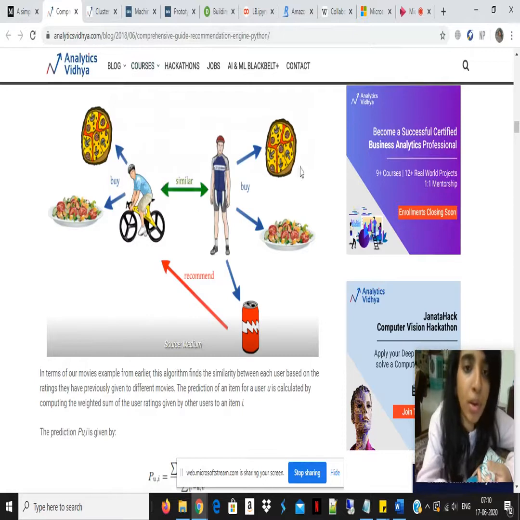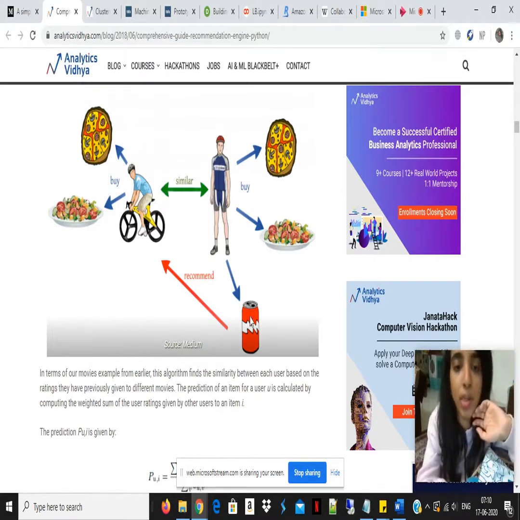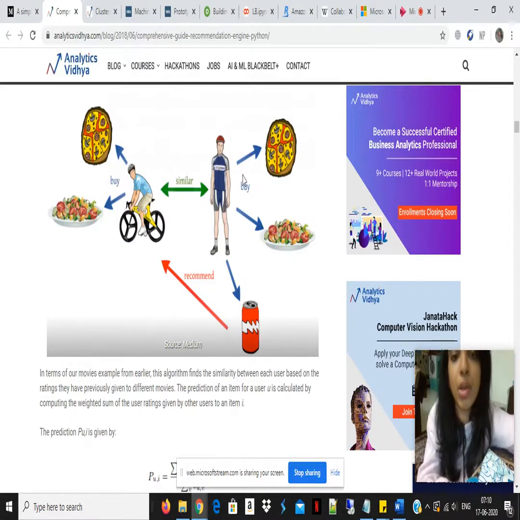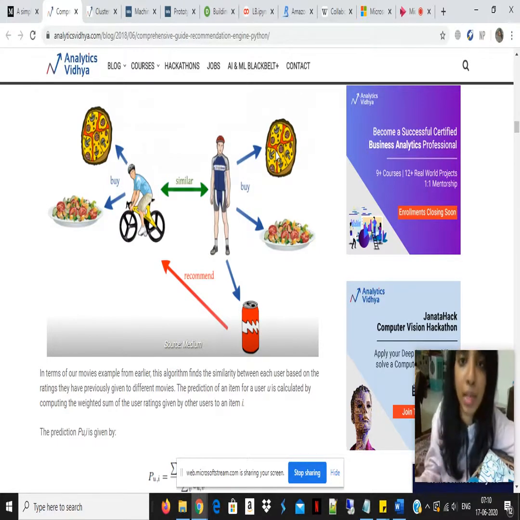For example, here pizza and salad have been eaten by both users, and this user has also drunk cola along with it, so that could possibly be recommended to the other user. Similarly, if this user has eaten or drunk something else, that could be recommended to the other user. That is the basic concept of a user-based model, where we find similarity between the users and possible recommendations are made to each other.